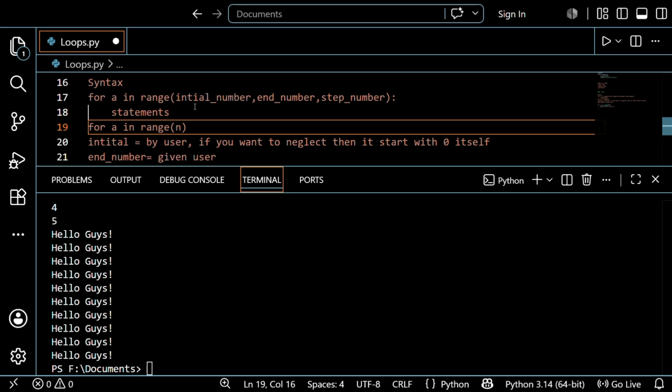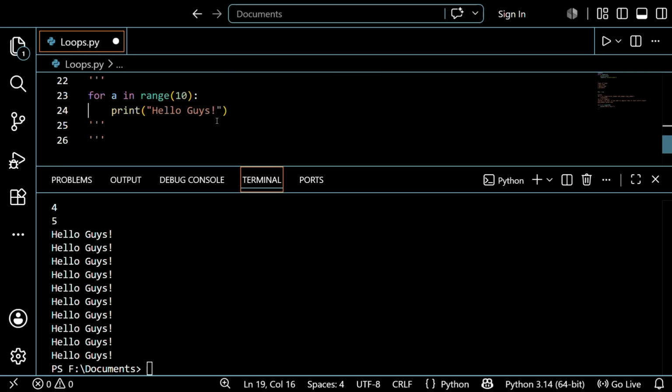So if, for example, you do not give the starting point and just give the end point, for example 5, then it just runs 5 times, because it actually runs from 0 to 4, which completes the 5. That's the magic you are seeing right now. So I'll give some examples regarding this for reference, guys.